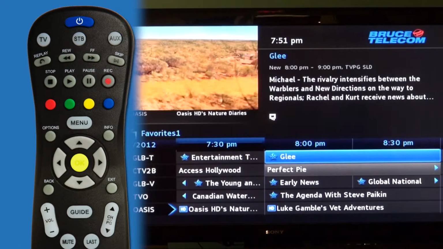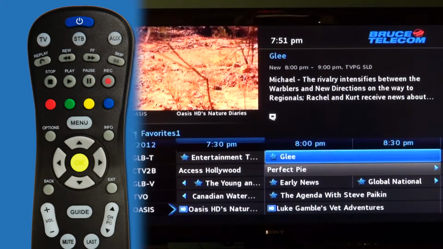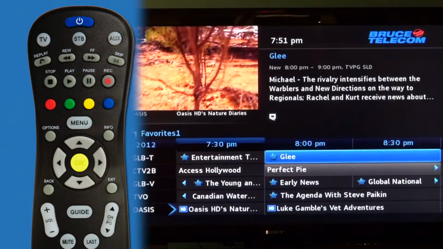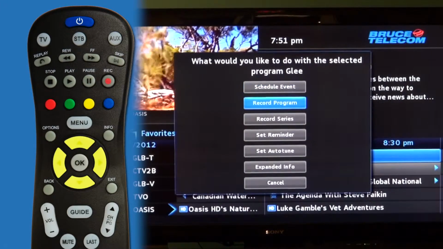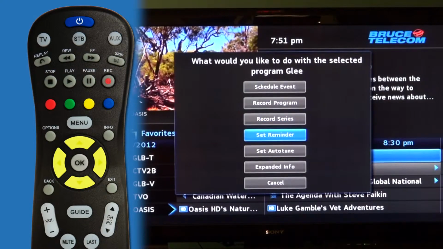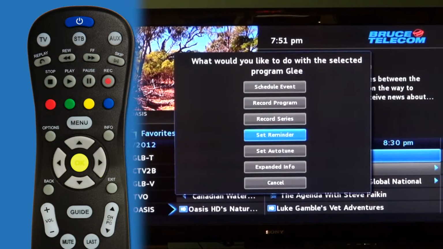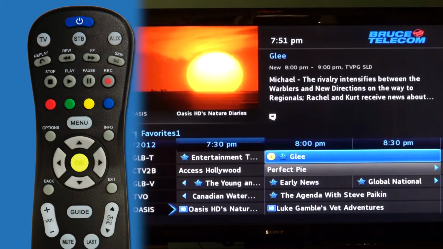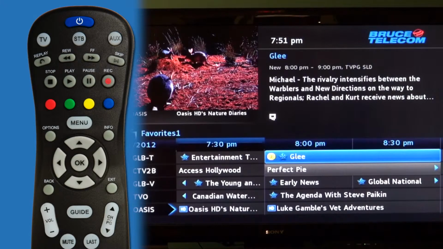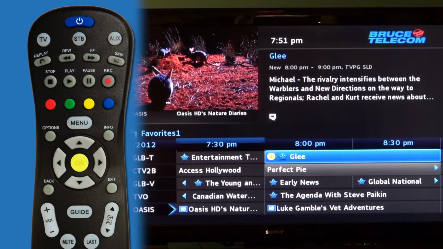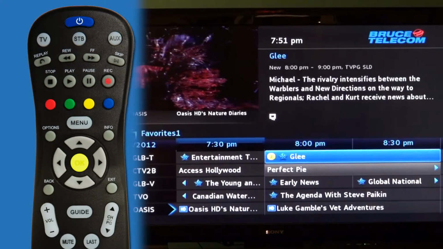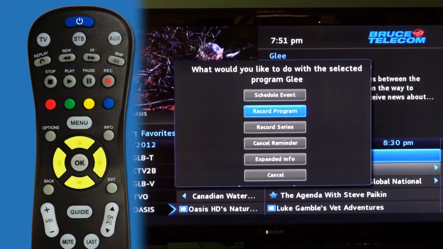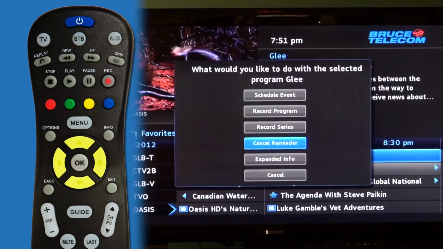To select an auto reminder, highlight the program, press OK, and move down to highlight Set Reminder and press OK. And now the reminder icon appears. To cancel the reminder, press OK and select Cancel Reminder.